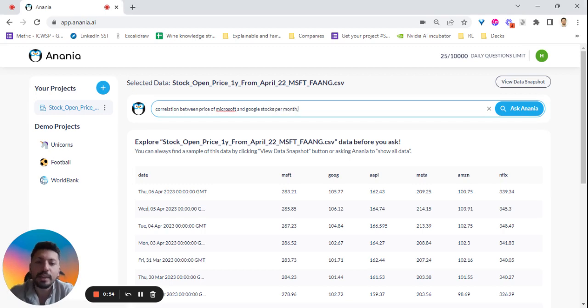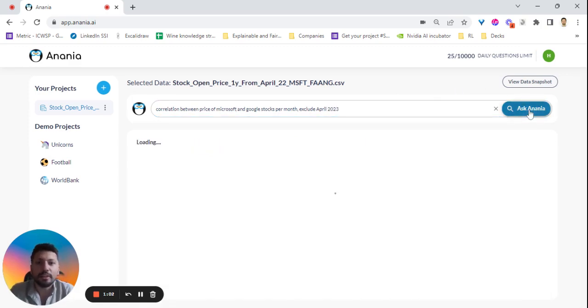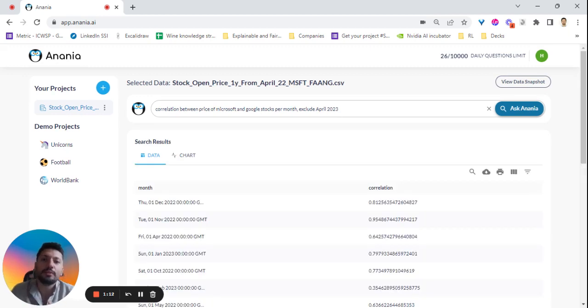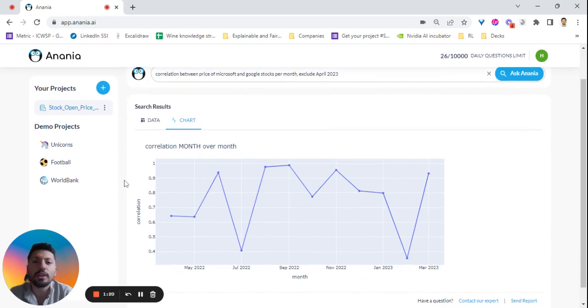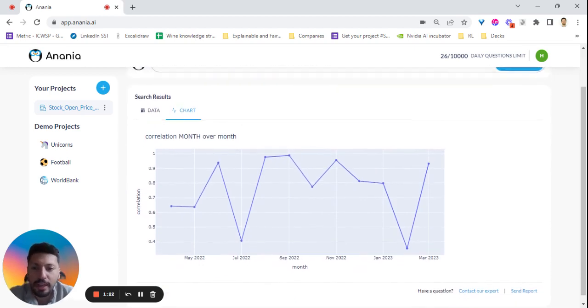So per month, and April has just started, so let's exclude it from analysis because we don't have enough data to have significant statistics. My initial assumption is that when on October 30, ChatGPT was announced by OpenAI and then it was integrated with Microsoft products, it actually harmed Google stock price and helped Microsoft price. So my assumption is that correlation should actually change from that time.